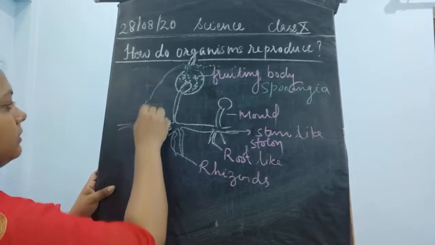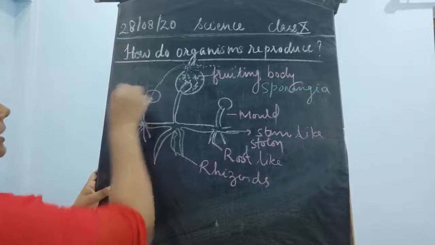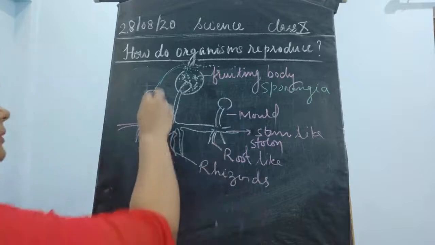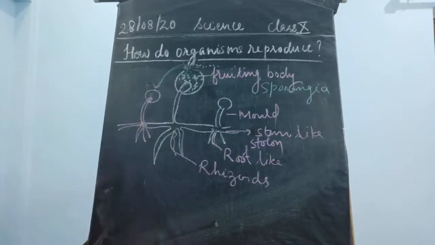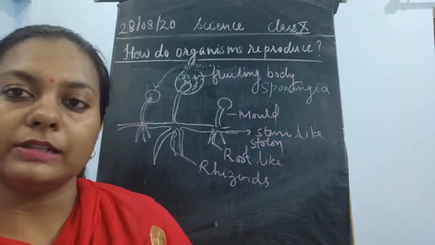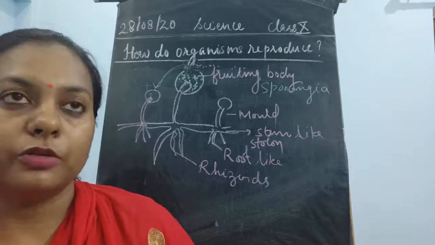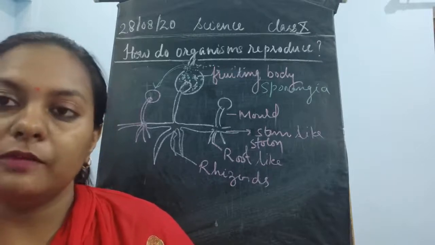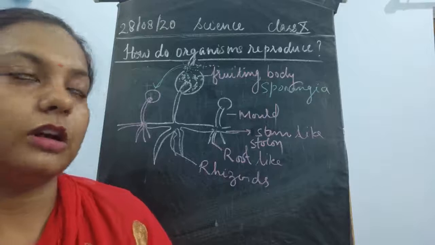Again the complete body is going to develop. So this forms a new fruiting body, it forms a new mold. This is how the structure of the fungus is grown with the help of sporulation, or spore formation. The process by which these spores are formed is known as sporulation or spore formation,